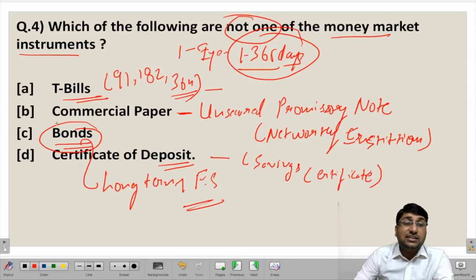The correct answer in this case is bonds, since the time period of bond is usually greater than 1 year, let's say 3 years or 5 years, and you get a periodical return in the form of interest. So this is not one of the money market instruments. This is a capital market instrument as well. So moving ahead for the last question.